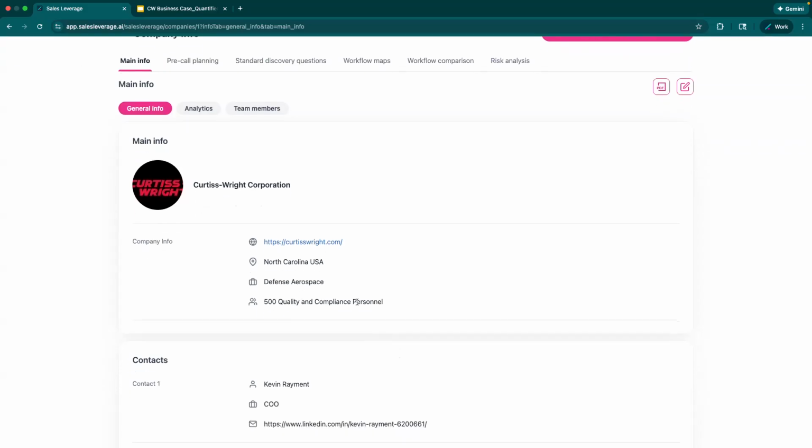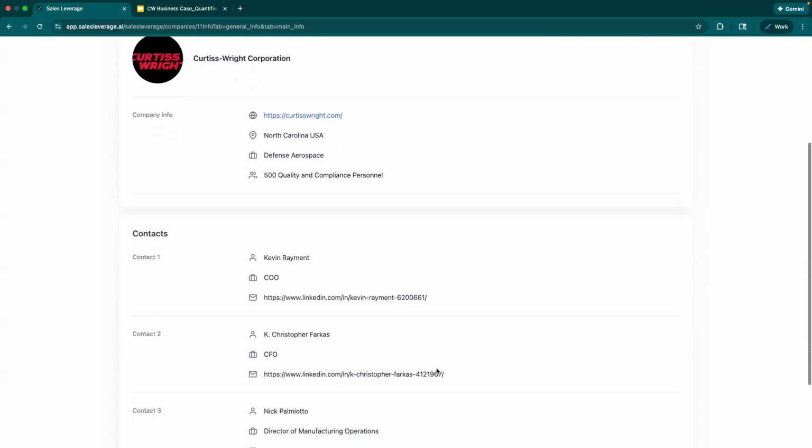This number right here, quality and compliance personnel, is because that's the team I'm focused on. I don't care about the entire company size because I'm not selling to the whole company. I'm selling to this domain. I'm selling to quality and compliance. That's the team I'm selling to. So that's who I'm focused on. This company probably has 20, 30,000 total employees. But again, that's not my target audience.